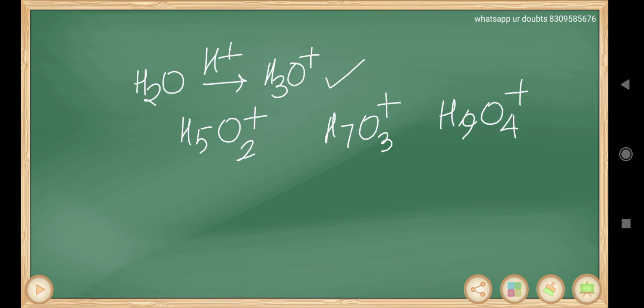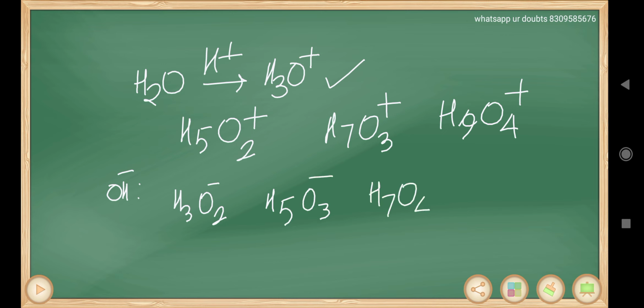In the same way, OH minus ions can be shown like this: H3O2 minus, H5O3 minus, H7O4 minus. This is about the Arrhenius theory. In another one, we will discuss the Bronsted-Lowry theory.